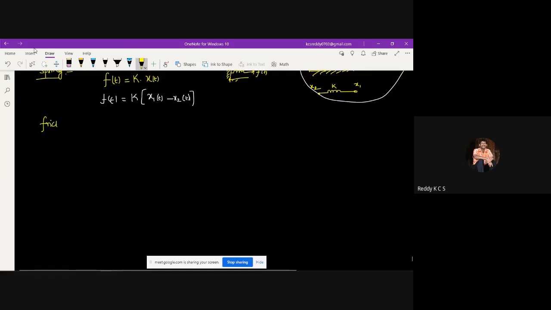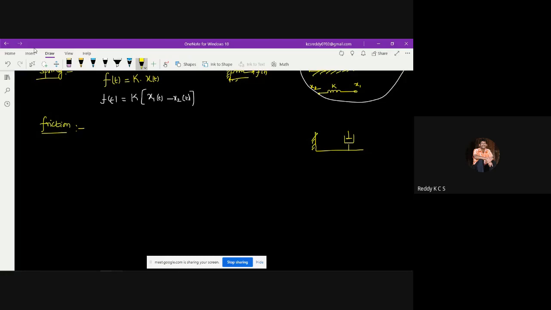So, friction. As we said, whenever there is a motion, there exists a friction, whose opposing force is proportional to the velocity of the mass. The opposing force is generally proportional to the velocity of the mass. So the damper is represented like this.